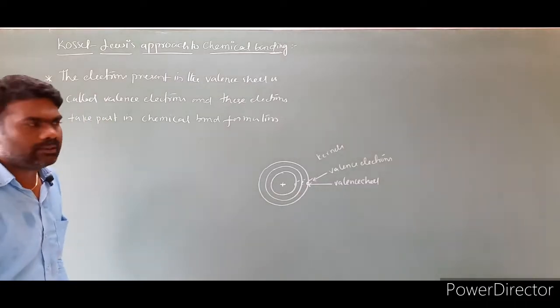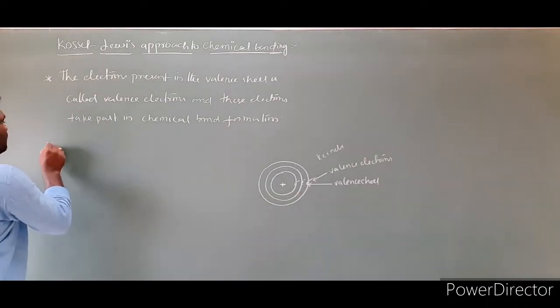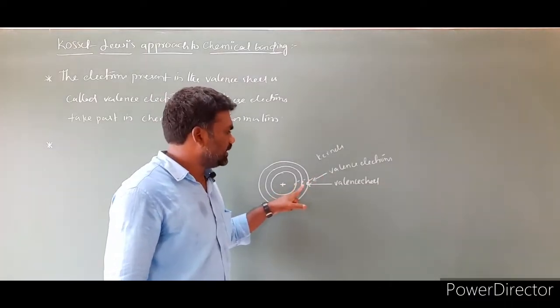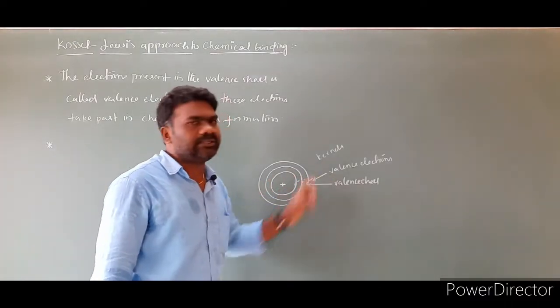This is point number 1. Point number 2, what is point number 2? Nucleus plus inner shell electrons. These inner shell electrons are called kernels.